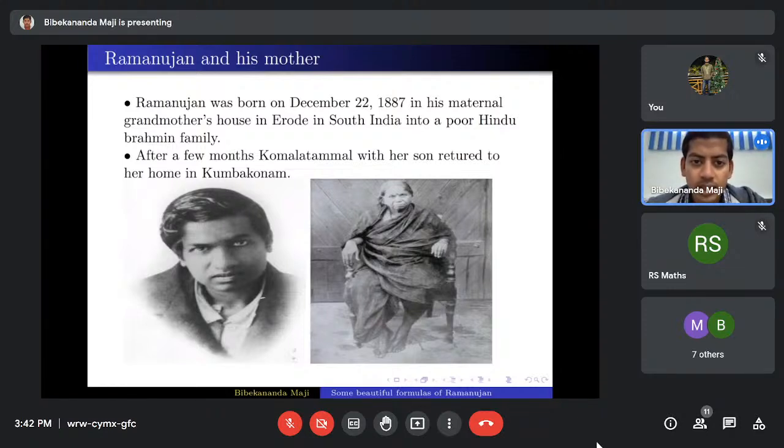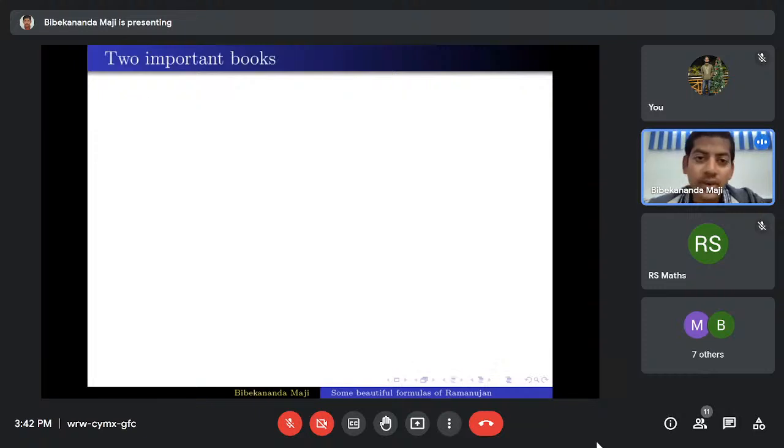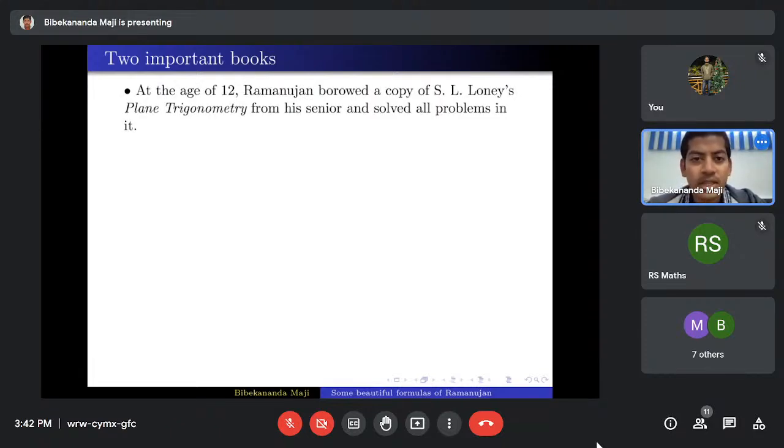After a few months, Komala Tamal, his mother, with Ramanujan, returned to Kumbakonam, and at Kumbakonam Ramanujan started studying. He entered a government college in Kumbakonam, but didn't qualify for his college degree because he was totally devoted to mathematics, so he neglected all the other subjects. At the age of 12, Ramanujan got a copy of S.L. Loney's Plane Trigonometry from his senior, and he solved almost all the problems in it.